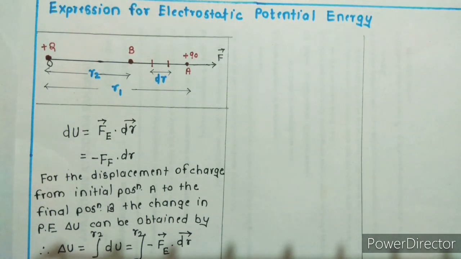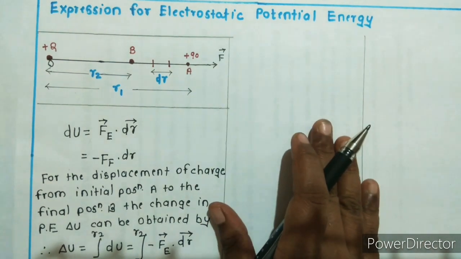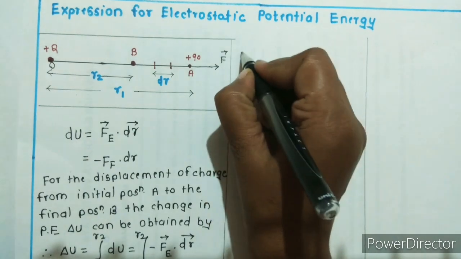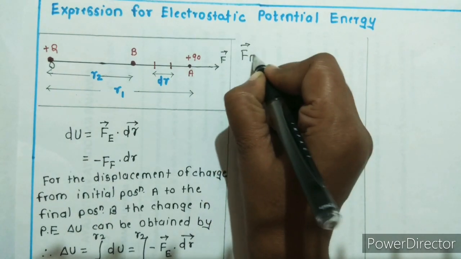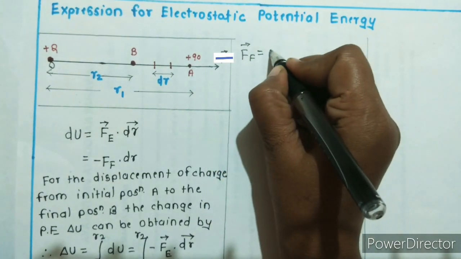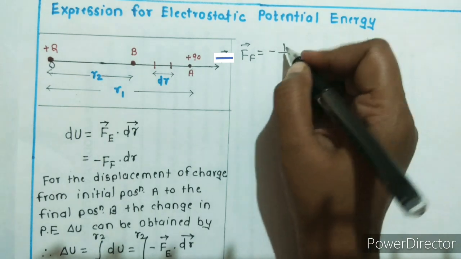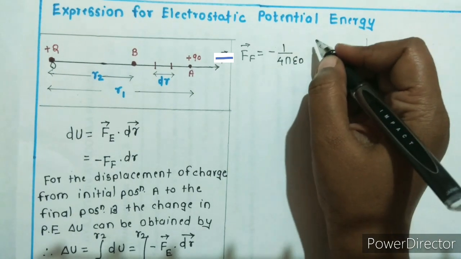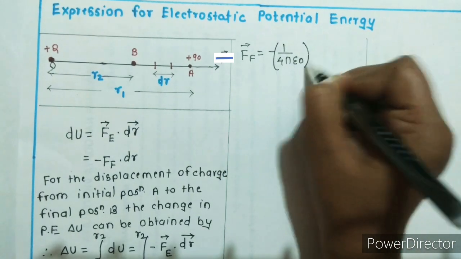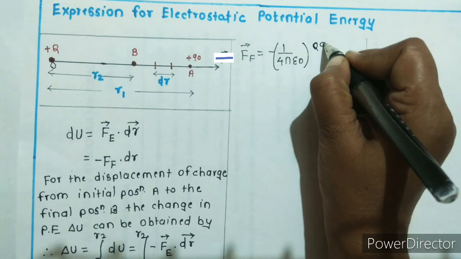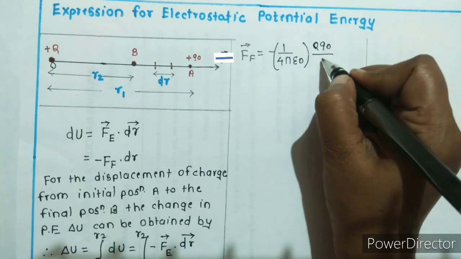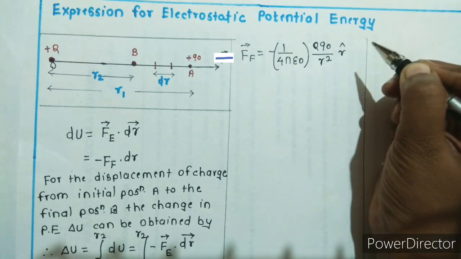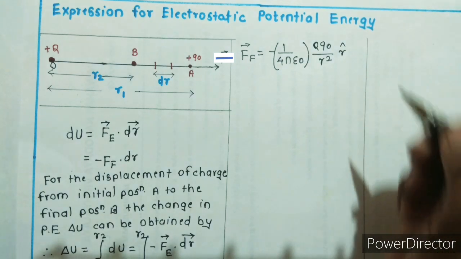Now the electrostatic force, that is the Coulomb's force between two charges separated by a distance r, is given by F is equal to what? Minus 1 upon 4 pi epsilon 0, source charge times test charge, separated by a distance r square, and r cap.